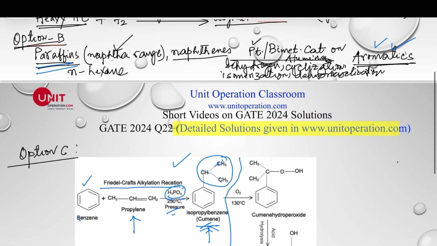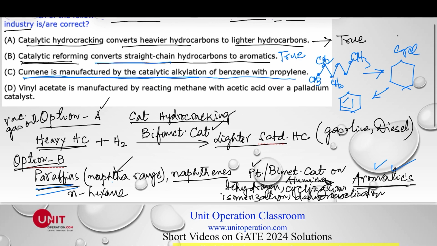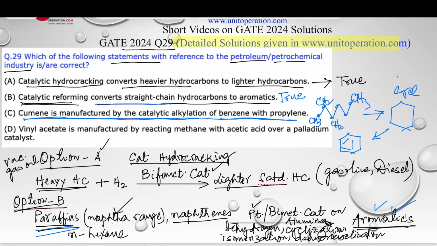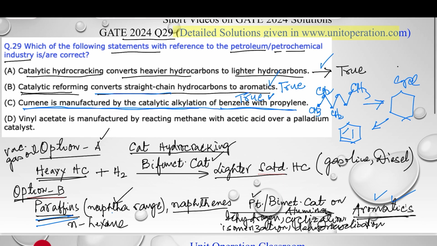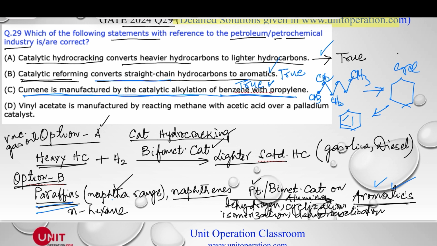So cumene is manufactured by the catalytic alkylation process. So an alkyl group is added to benzene with propylene. So this option is also true. So A is true, B is true, C is true. Let's look at D. Vinyl acetate is manufactured by reacting methane with acetic acid over a palladium catalyst.